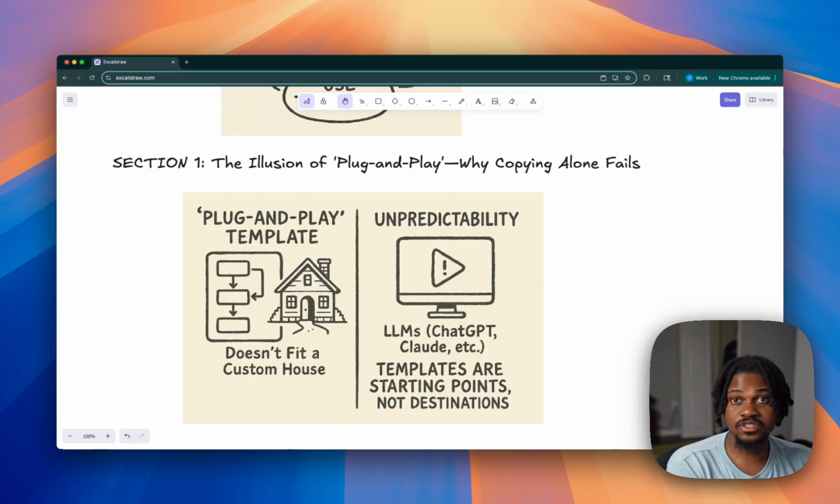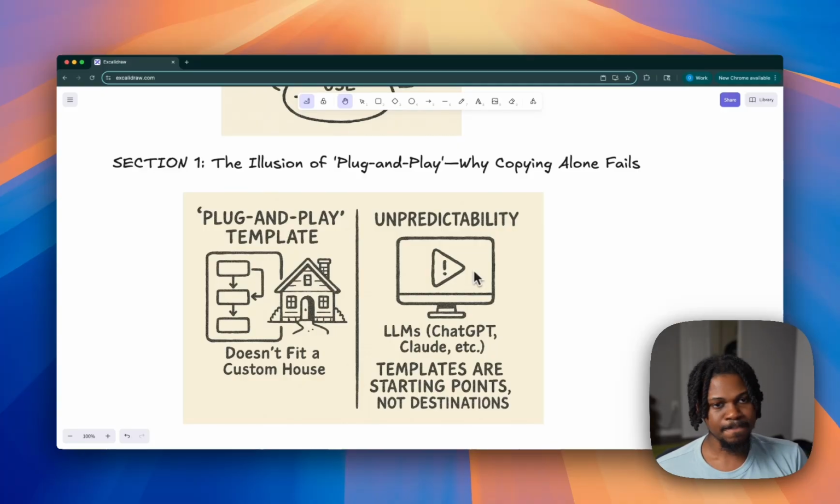Same way IKEA furniture doesn't work just for your house without making some adjustments, right? And another thing you need to understand is most of the YouTube templates that we're seeing are basic demos. These are not the things that they sold to their clients. These are not real world solutions. These are probably things they spent an hour, 2 hours just to mock up for YouTube.